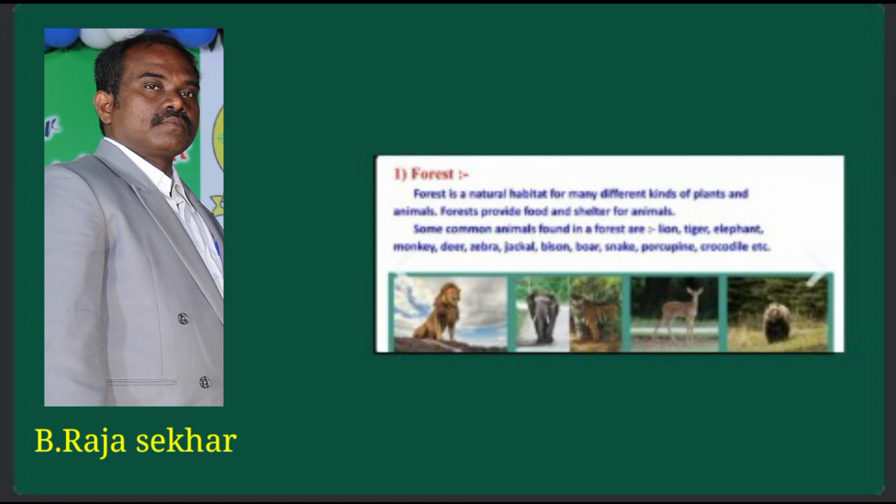And fishes, crabs, snails, all these live in water.